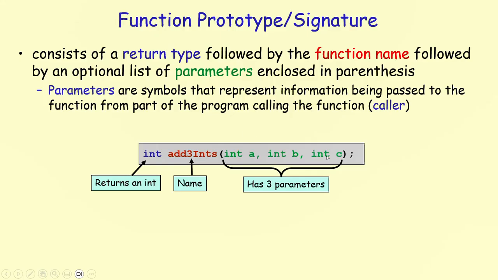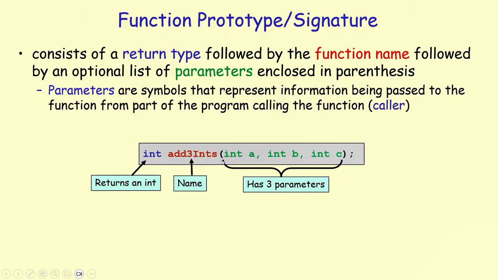Finally, you've got an optional list of parameters that follow the name of the function. The parameters are symbols that represent the information being passed to the function from the part of the program calling the function. The part of the program that's making a call to this function is called the caller. And the function being called is called the callee. So in this example, the function has 3 parameters, A, B, and C.